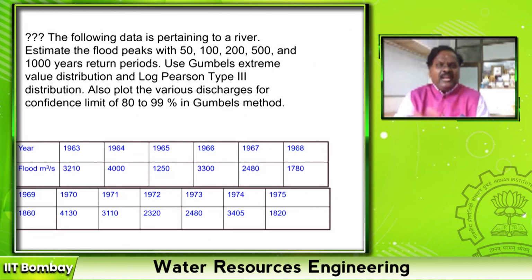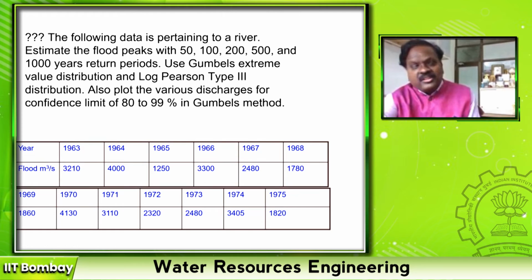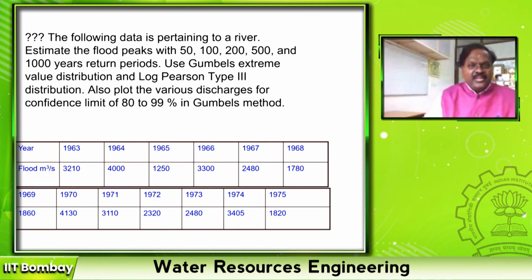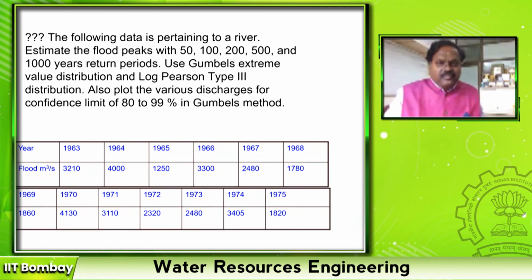Okay. So I have given a sample. Estimate the flood with 50, 100, 200, 500 and 1000 years return periods using both Gumbel's extreme value distribution as well as log Pearson type 3 distribution. And then compare the values, and also find the confidence limit of 80 to 99% for Gumbel's method.